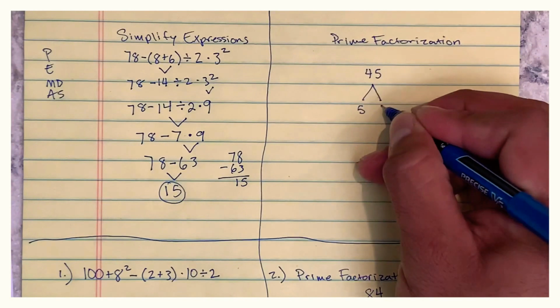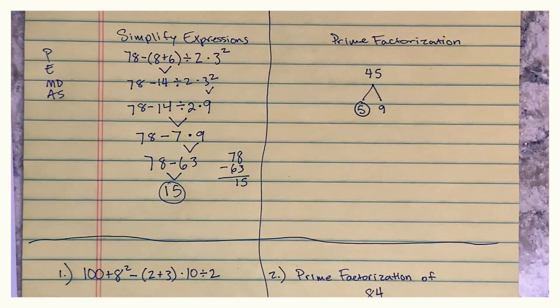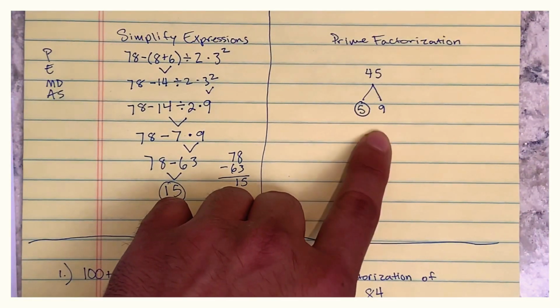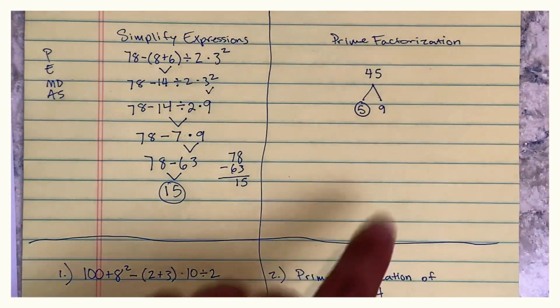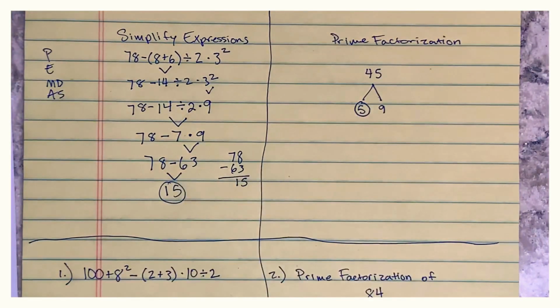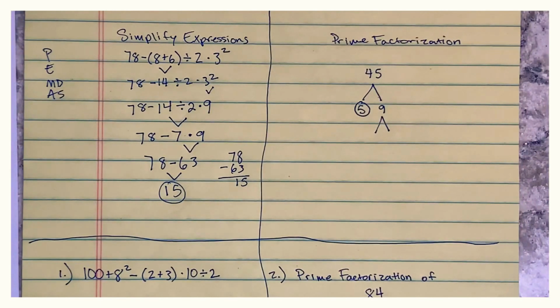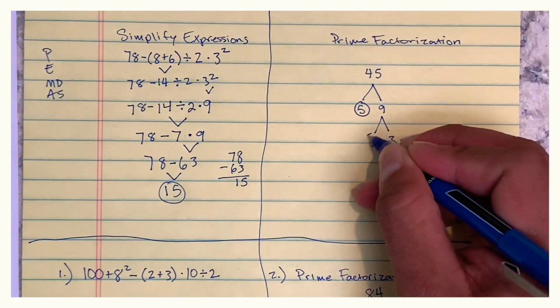Now, I have my students circle 5. Why 5? Because it's a prime number. The only factors for 5 are 1 and 5. 1 times 5 is the only two factors that it has. 9 is composite. I'm not going to circle 9 because I can break that down. I can keep my factor tree going. 9 is a composite number because it has 1 times 9 or 3 times 3. Notice that that's more than two factors. So 3 times 3 makes 9.